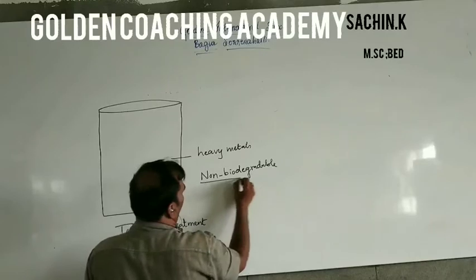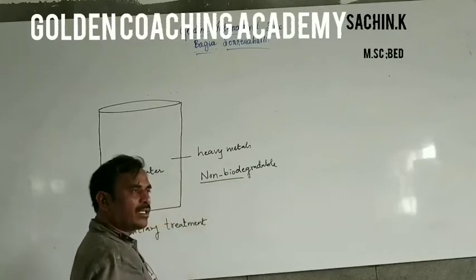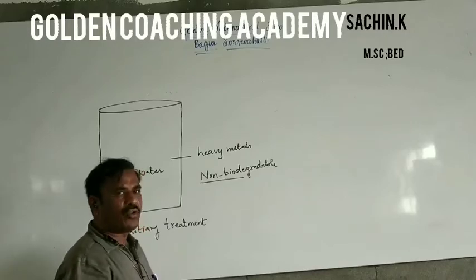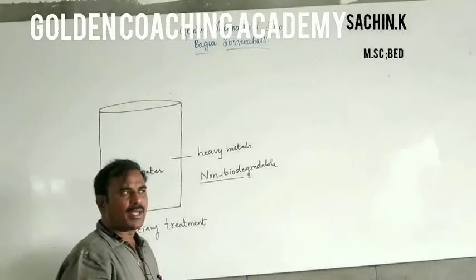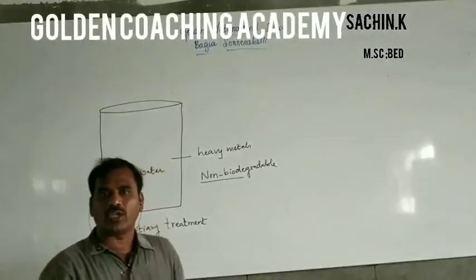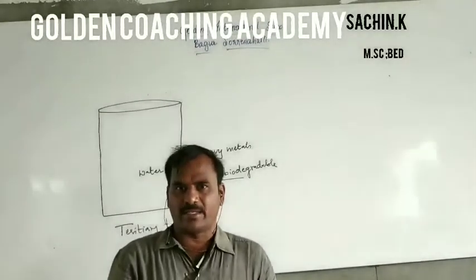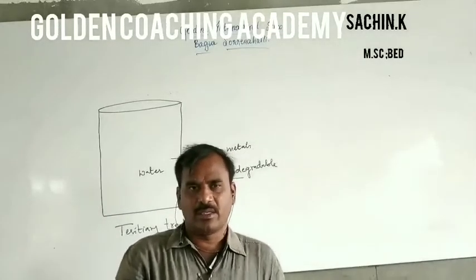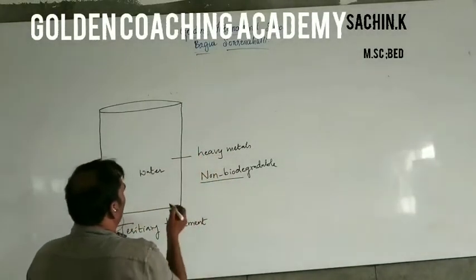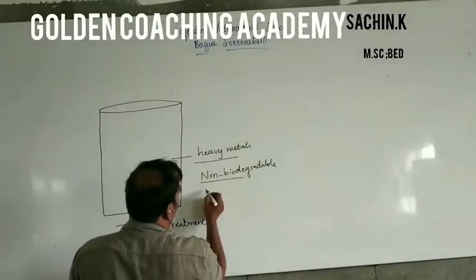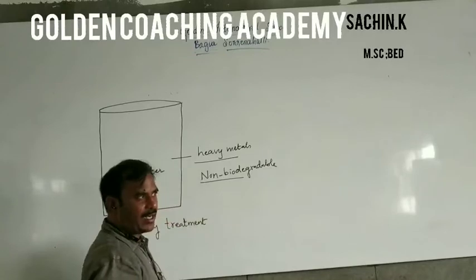if these non-biodegradable materials are not separated, there will be a putrefaction. Putrefaction means because of that nutrients, because of that chemical, it allows the growth of different plants, different algae. Then that is called as a putrefaction. So to stop this putrefaction, we need to remove the heavy metals like non-biodegradable material.